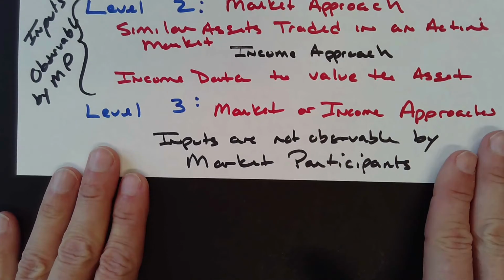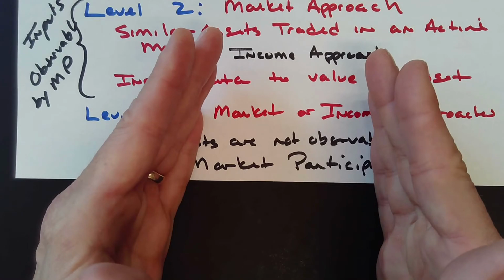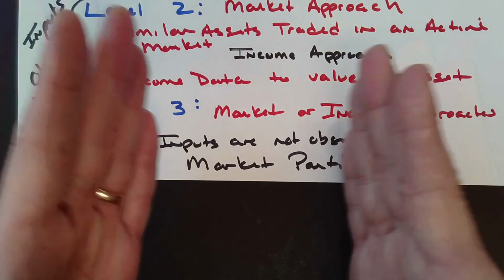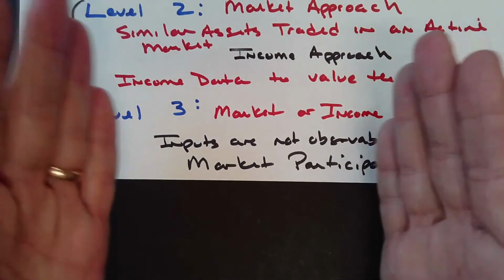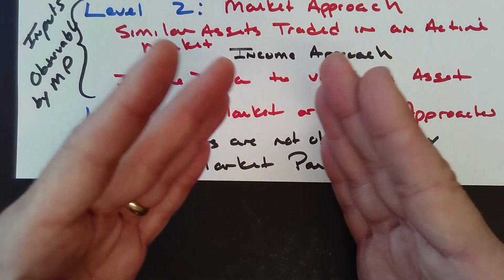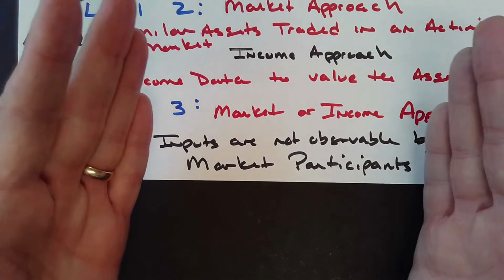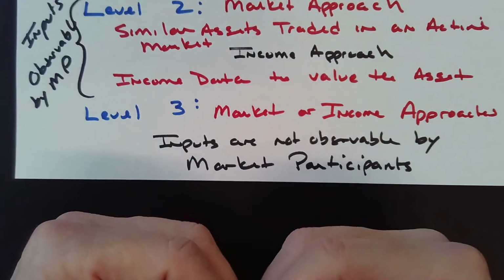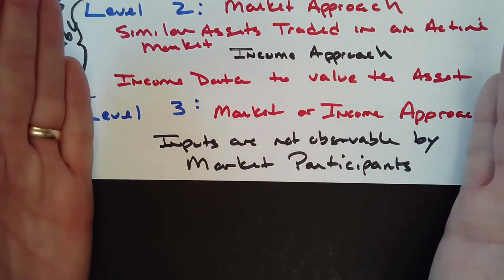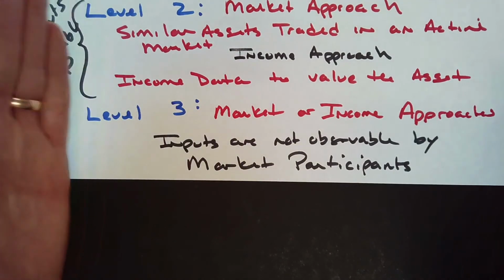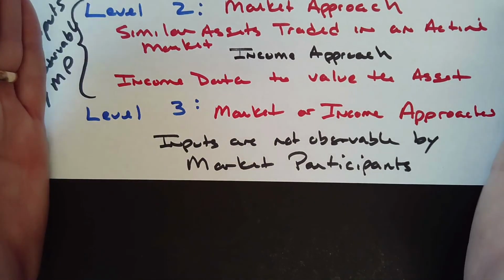When I get to level 3, I'm making this stuff up by myself. I'm creating this fair value. It's not using observable data. And so as somebody looking at the financial statements, the variance around that fair value could be really wide.